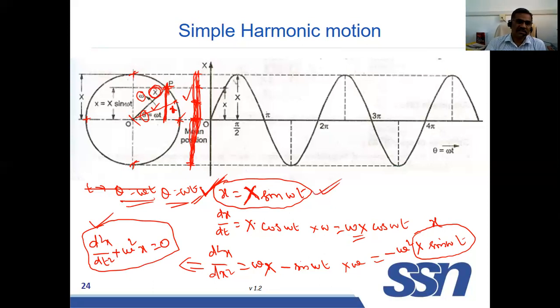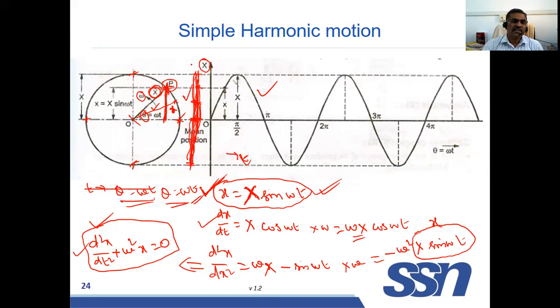This is in terms of x, this is in terms of velocity, this is in terms of acceleration. When the crank is rotating, the vertical displacement of the point B of a crank is simple harmonic. If you draw this in a graph, in the y-axis x, in the x-axis you take time, then the graph will be like this. It's a sine curve.